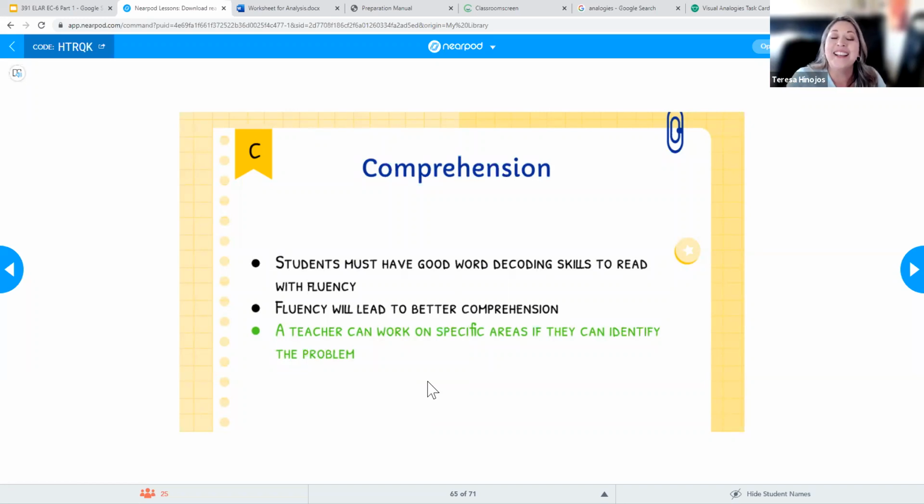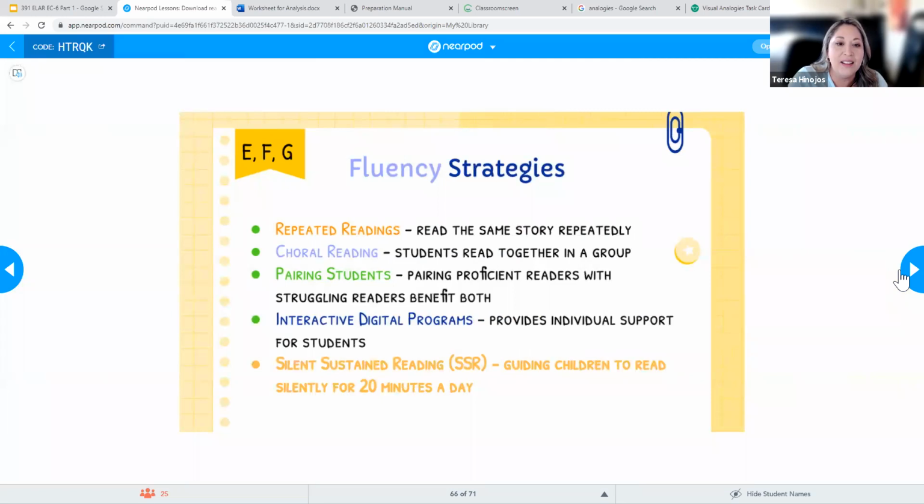How is that going to help them? So next up, we're going to go ahead and try, oh, I think it's on the next slide after that. We'll have a little activity to try it out in a bit. But when it comes to fluency strategies, these are some ways that I can have my students work on their fluency. And these are also strategies that I can help my English learners with as well.